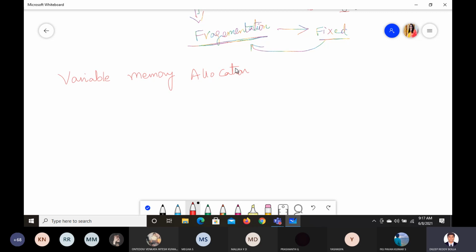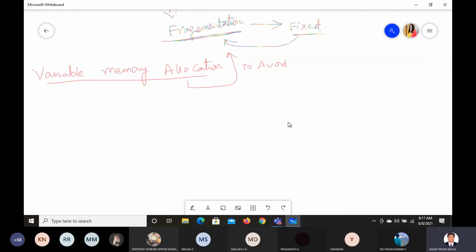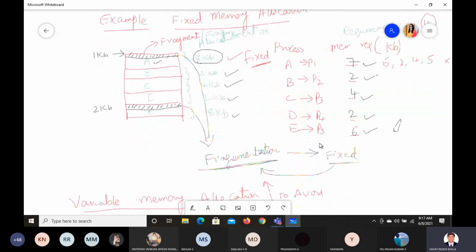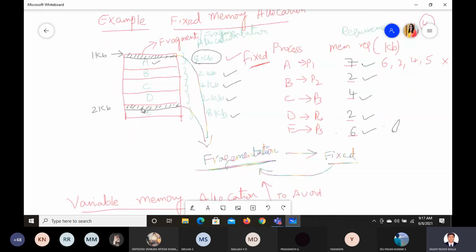We are trying to do this to avoid the fragmentation. What is fragmentation? We have seen here, this is getting wasted. If I am giving fixed memory, it is getting wasted.